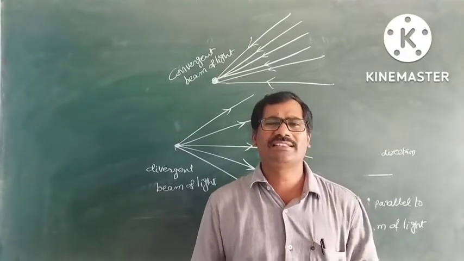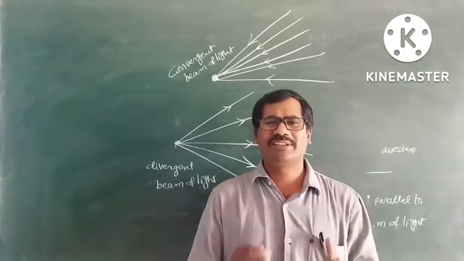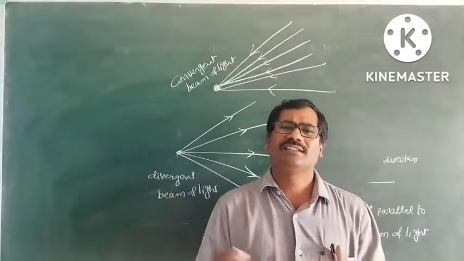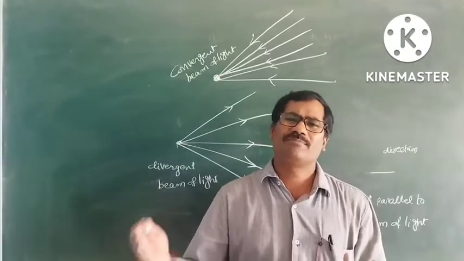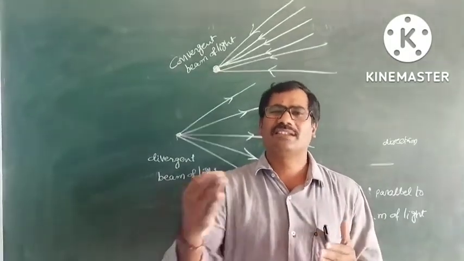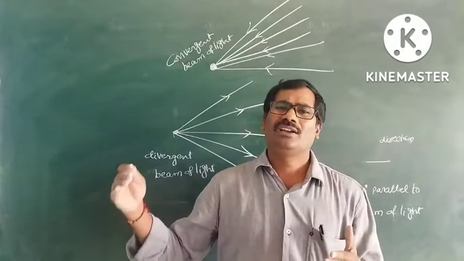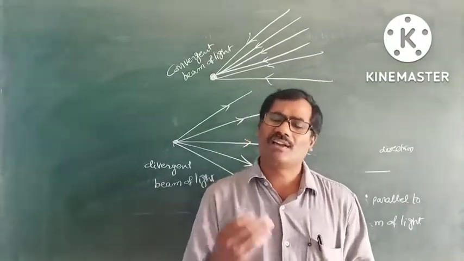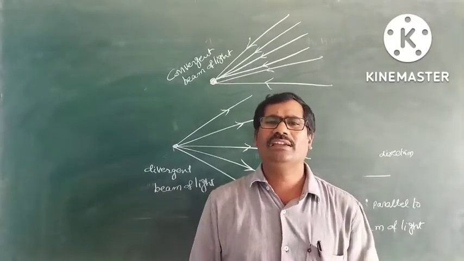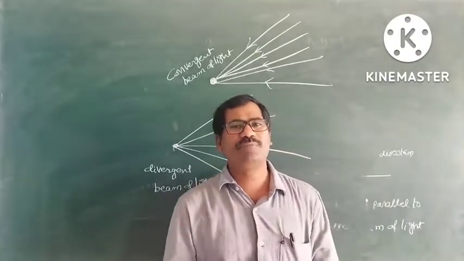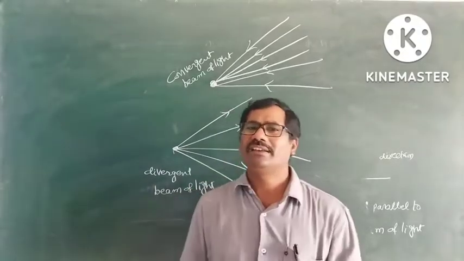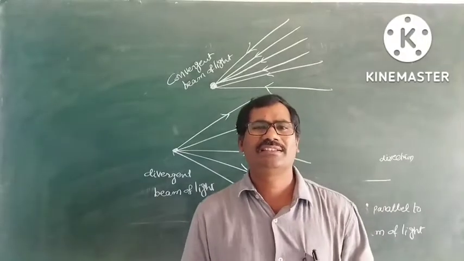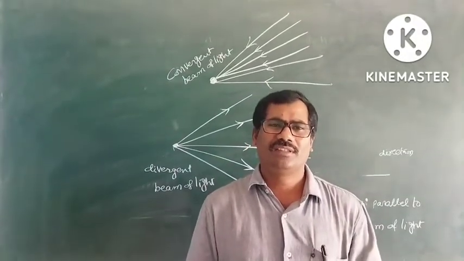Materials, either solid, liquid or gas, are divided into types. Objects through which light passes are transparent. Objects that partially transmit light are translucent. Objects that do not allow light to pass through them are opaque. Next, what is a ray of light, a beam of light, a parallel beam of light? Next, the convergent and divergent beams of light. This is what we discussed about light.